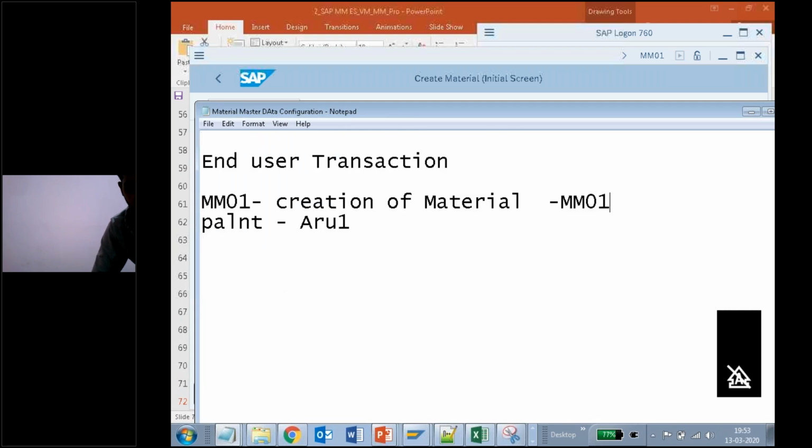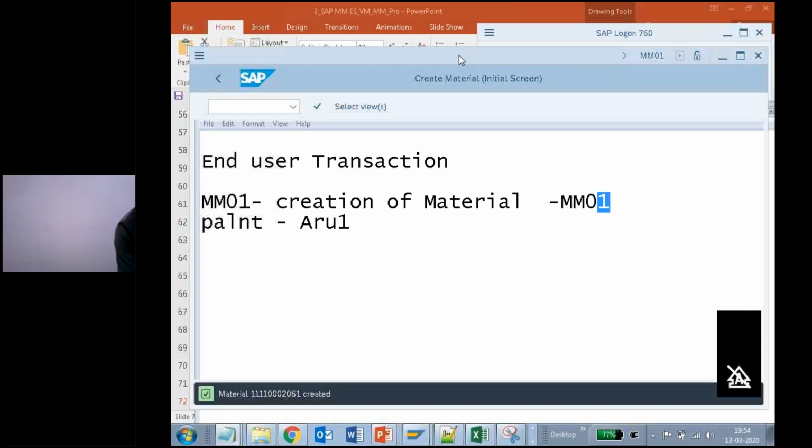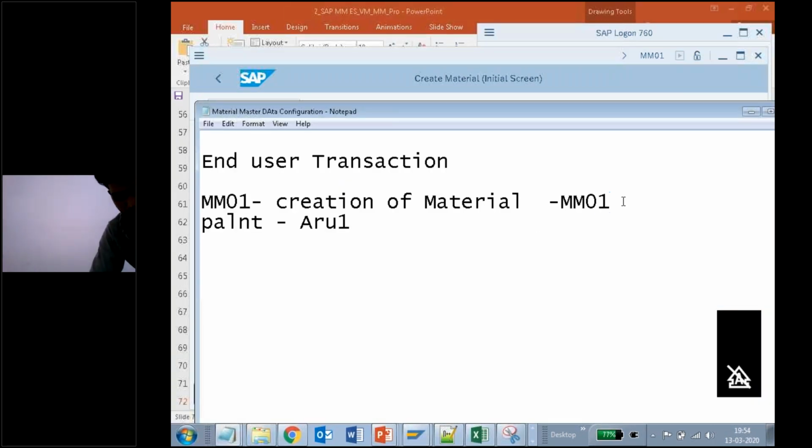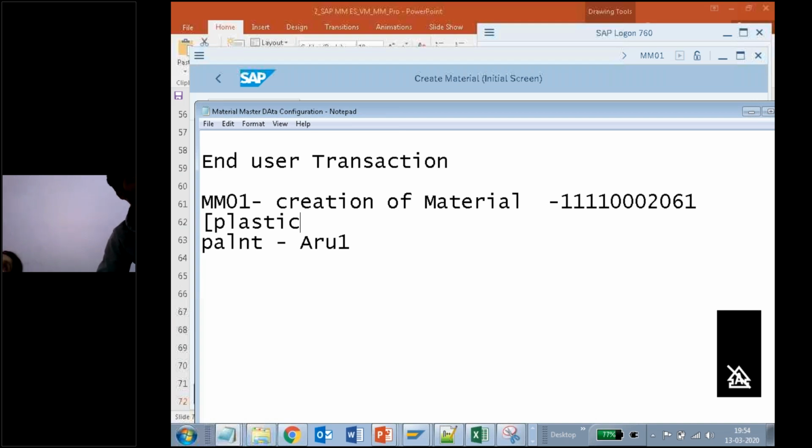What is the number? This is the number. MM01, oh, it is the T code. This is your material number: 860... 61, triple zero. This is your material number, which is of plastic type. Yes or no? Plastic material, yes, sir.